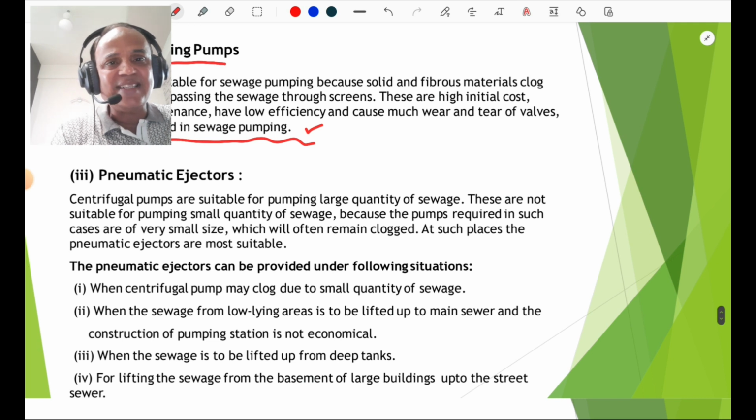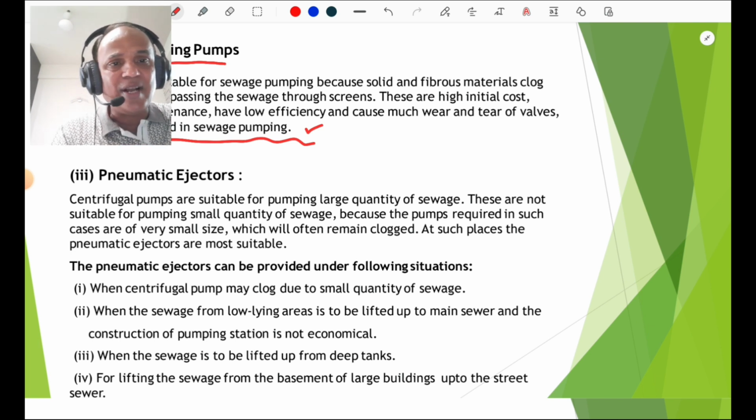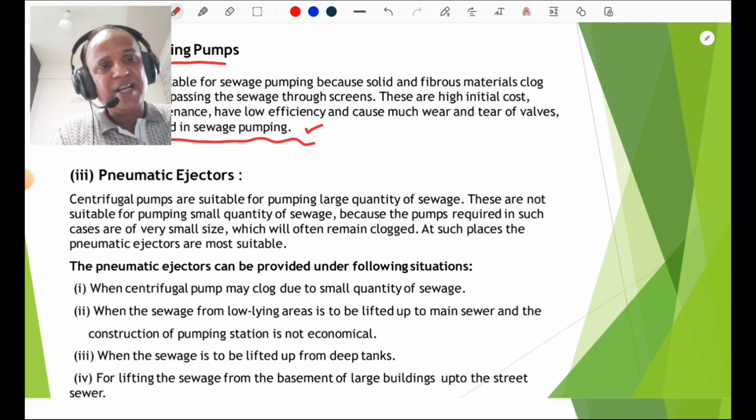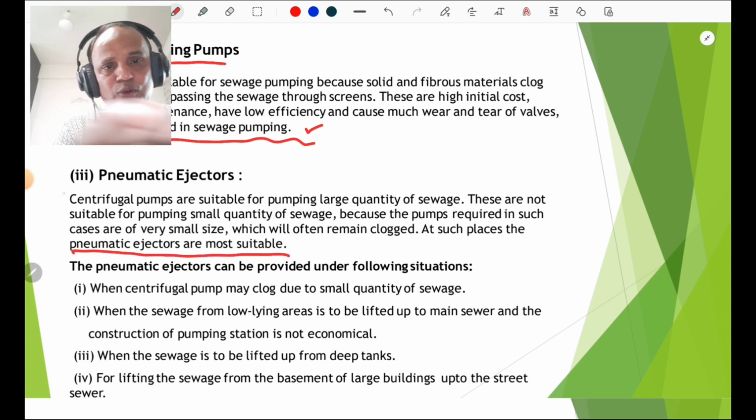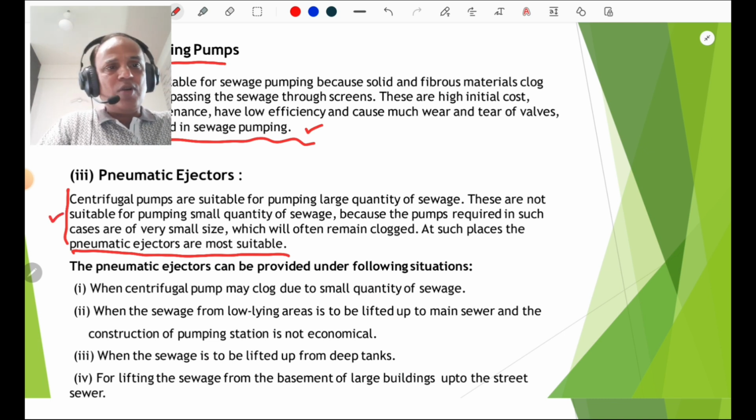Then pneumatic ejectors. A centrifugal pump is suitable, as discussed earlier, for pumping a large quantity of sewage. It cannot be suitable for a small quantity of sewage, because where a very small size is required, it will often remain clogged. At such places, pneumatic ejectors are most suitable. So one must consider that for small quantities we require pneumatic ejectors.